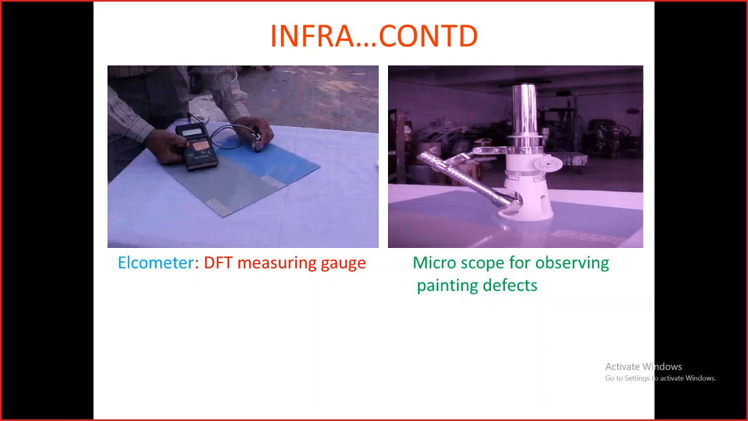And here it is shown where we use the microscope in the lab for observing paint defects like pinholes, blisters and so on. The manufacturers will have this equipment, and our CMT lab will also have it. But the Elcometer we have to use on the field.